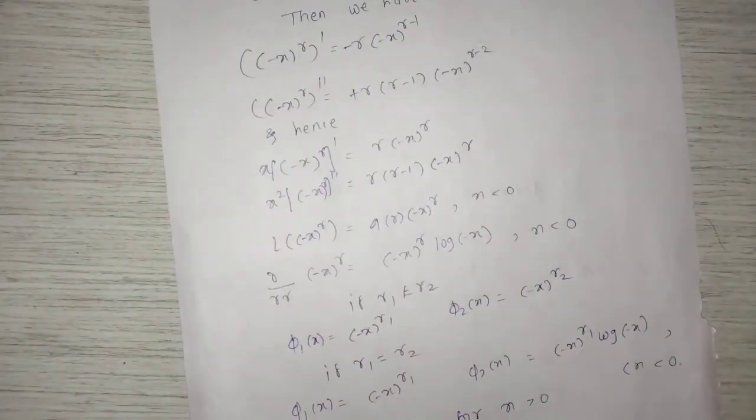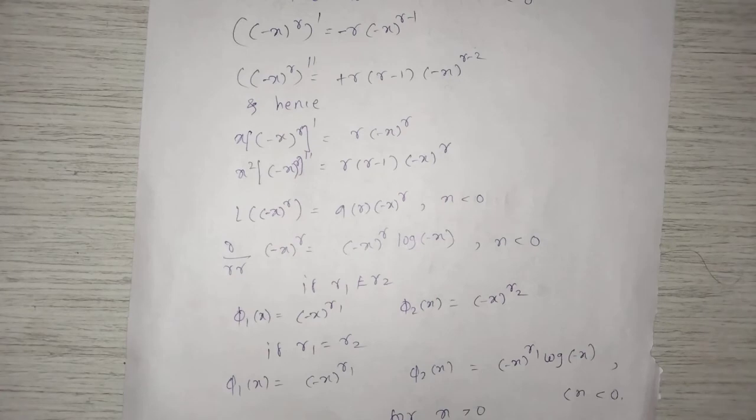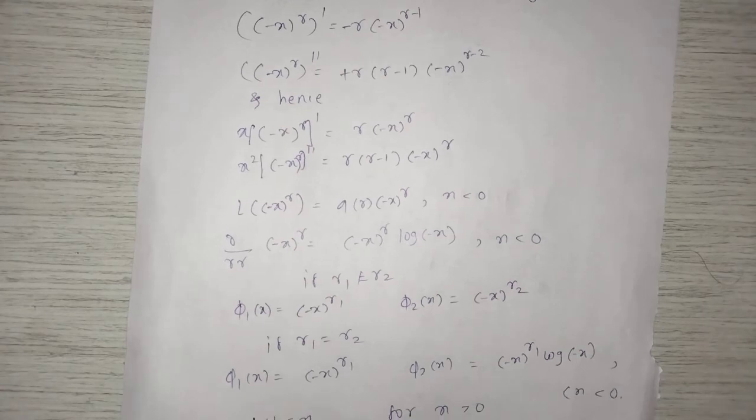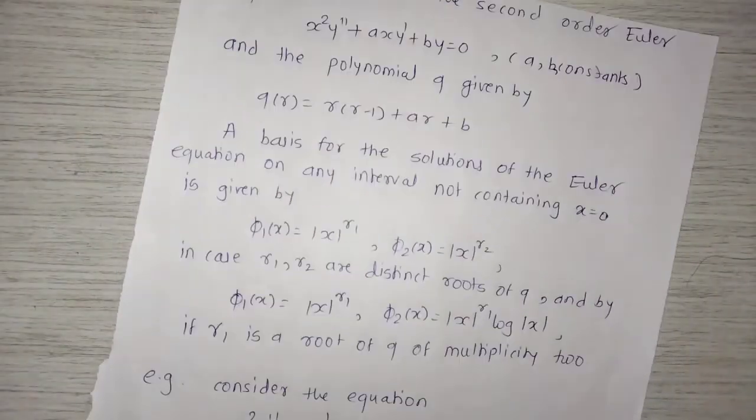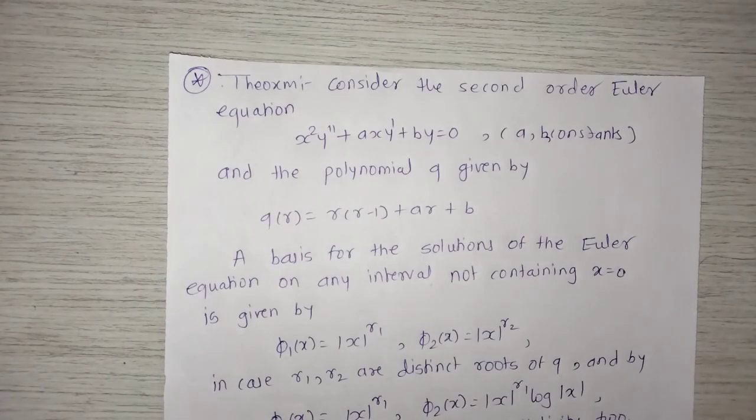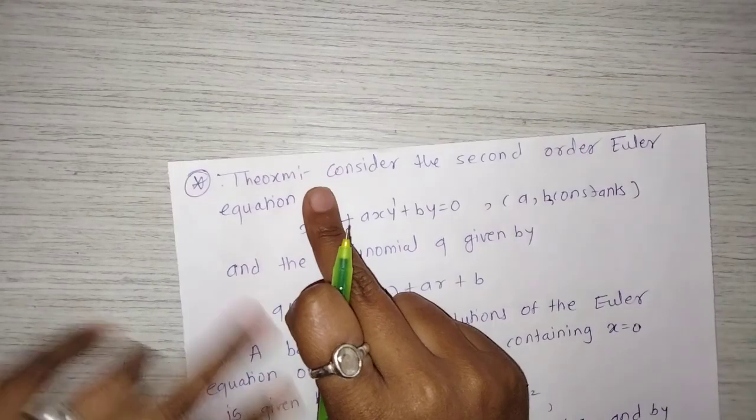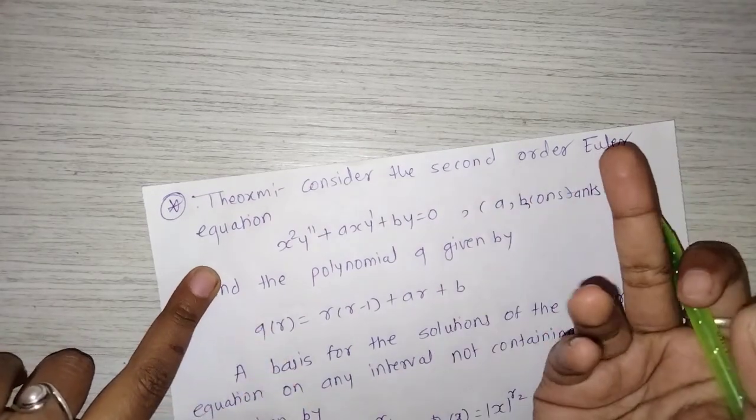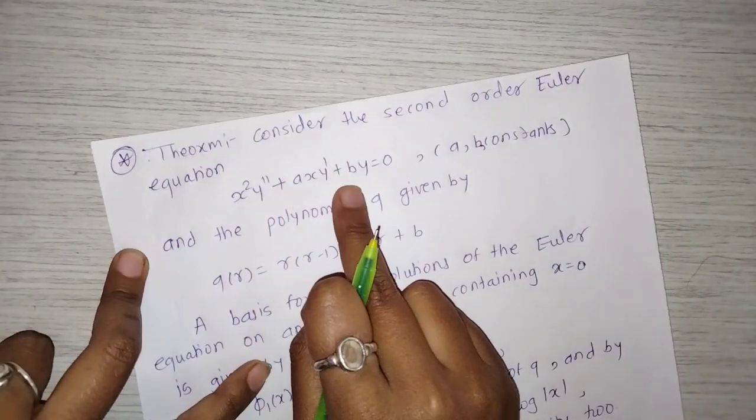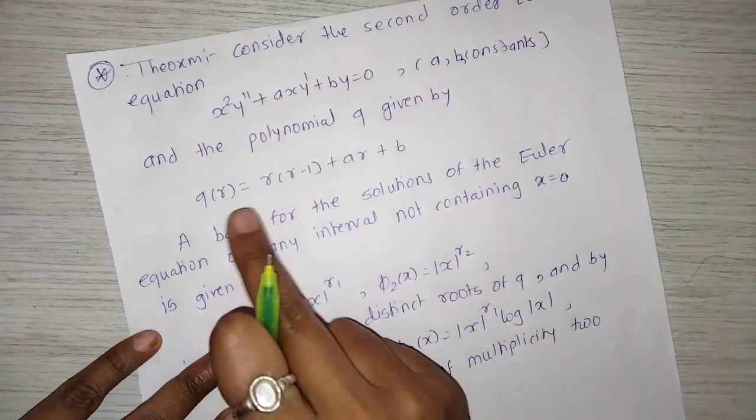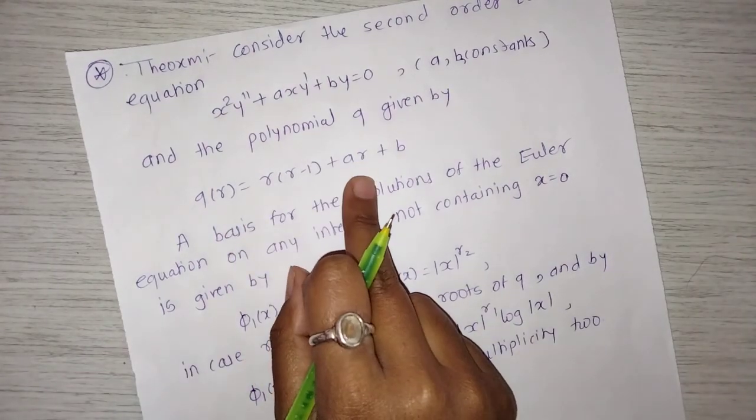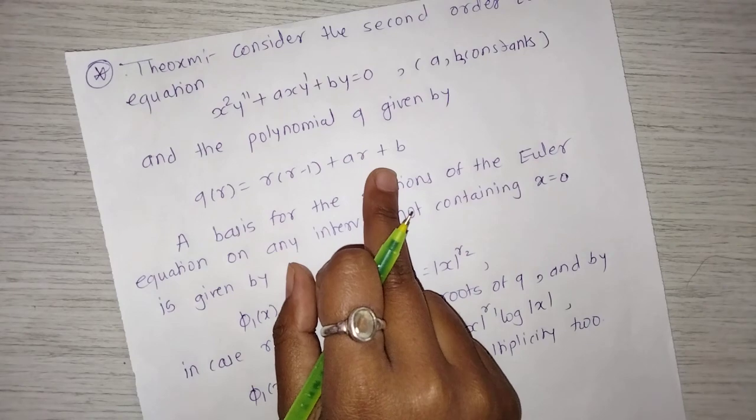So, the theorem for this, just a minute, theorem star, a generalization of the theory we have just learned. Theorem: consider the second order Euler equation x square y double dash plus a x y dash plus b y equal to 0, where a, b are constants, and the polynomial q given by q of r equal to r into r minus 1 plus a into r plus b.